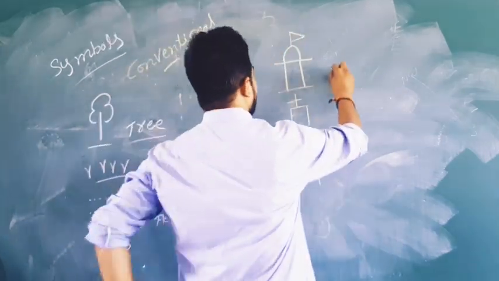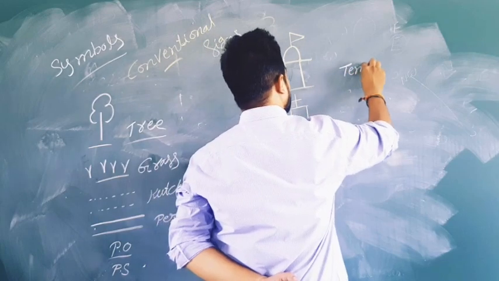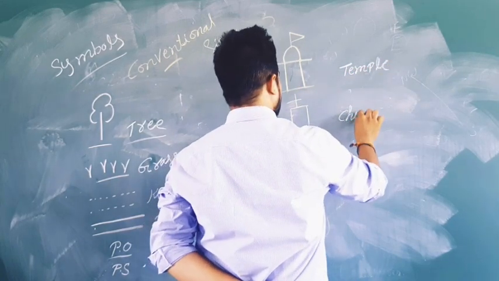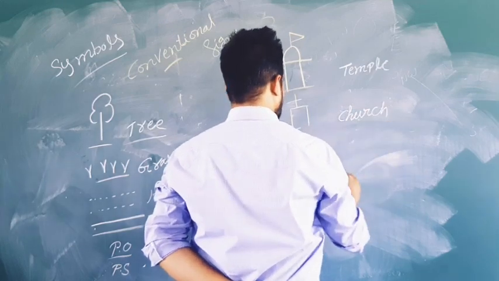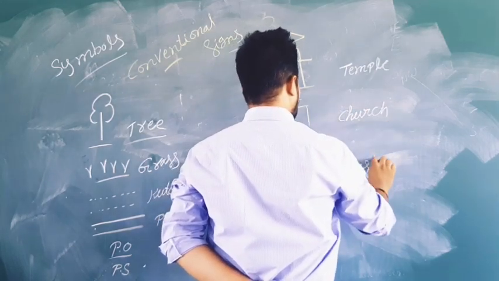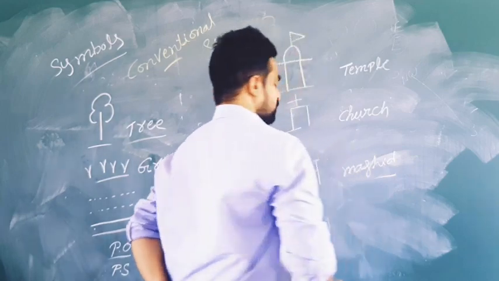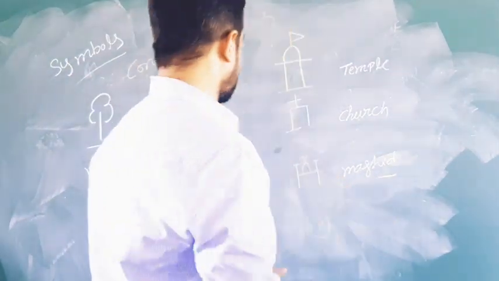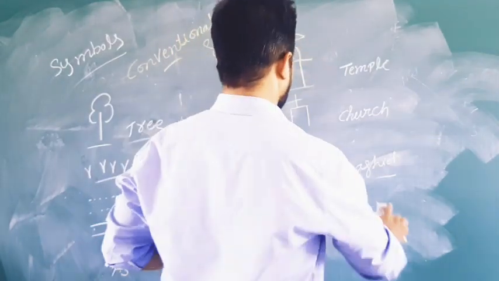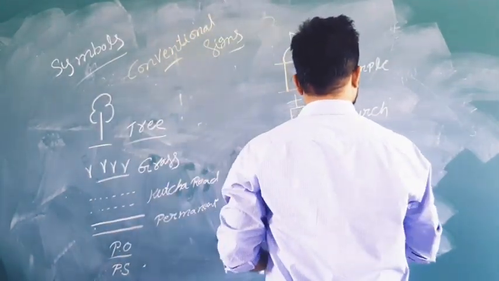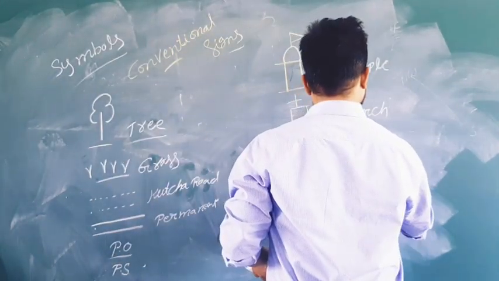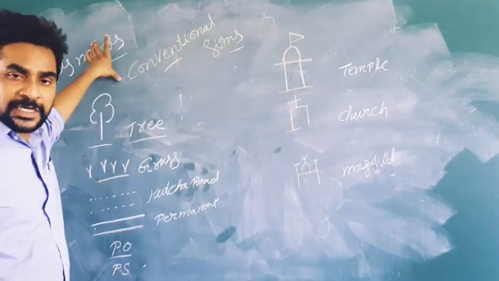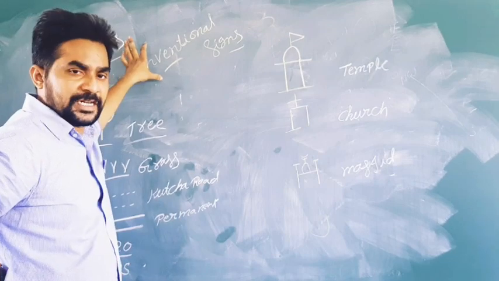This is a symbol for a temple, a symbol for a church. This is called a masjid, or else called a mosque. So one more time, symbols are called conventional signs.